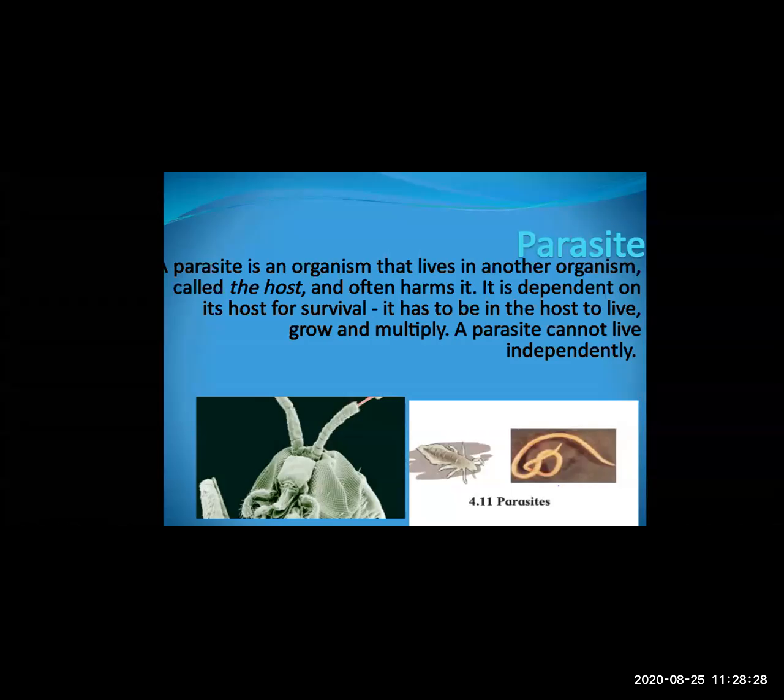Here you can take the example of tapeworm. You can find tapeworm or roundworm. Here you can see the picture of it found inside our stomach. So this is a parasite which needs a host to multiply. It is present in our body, and whatever nutrients we take inside are absorbed by the tapeworm or the roundworm, and it grows.